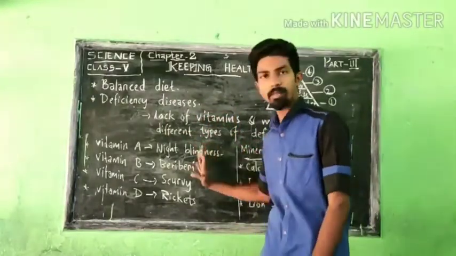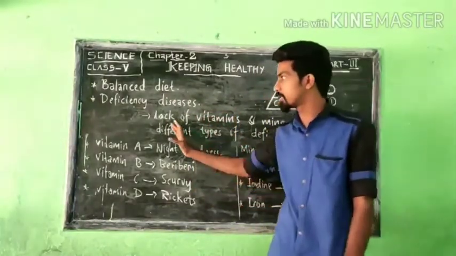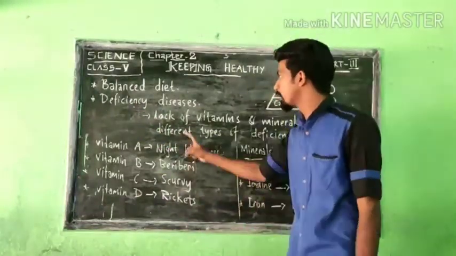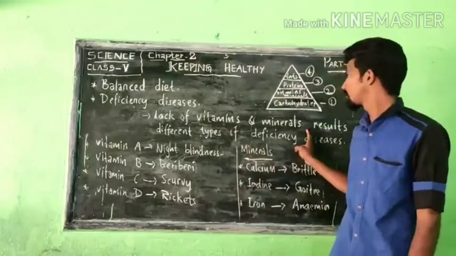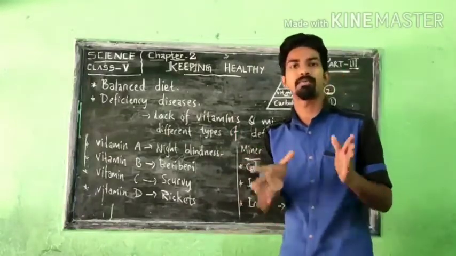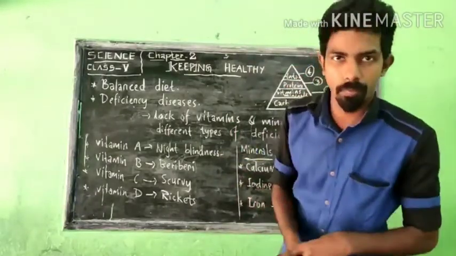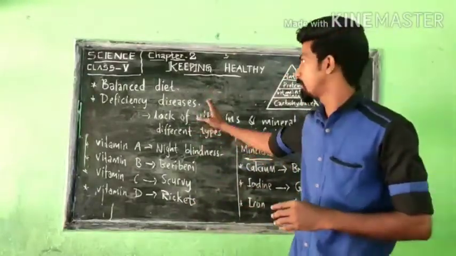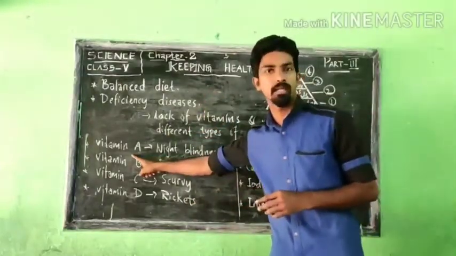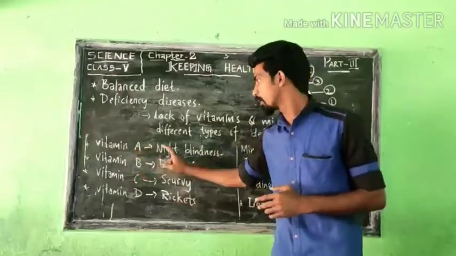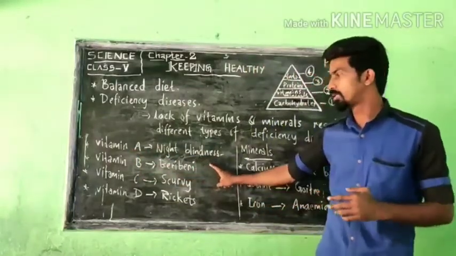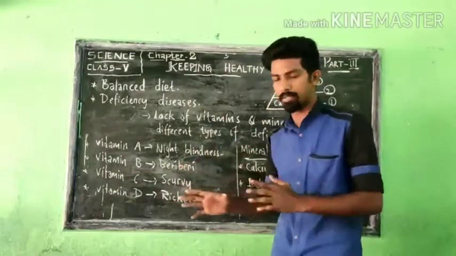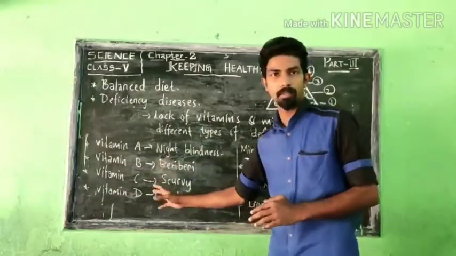Moving to the bigger part of today's portion, that is deficiency diseases. Simply we can say the lack of vitamins and minerals results in different types of diseases in our human body, and those are called deficiency diseases. If our body is not getting enough vitamin A, then it will result in a disease called night blindness. Before going to that, Vasiti will explain in detail.